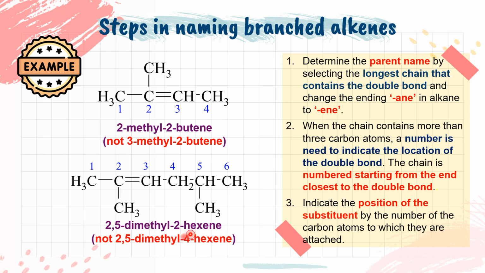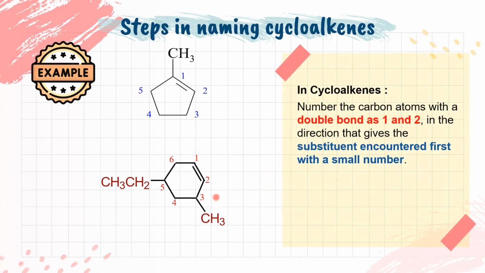2,5-dimethyl-4-hexene. So meaning the position of the double bond is a larger number. Okay, so we must prioritize both the double bond and also the substituent. We cannot prioritize only the substituent. Both are equally important. Okay, so now we take a look at how to name cycloalkene.